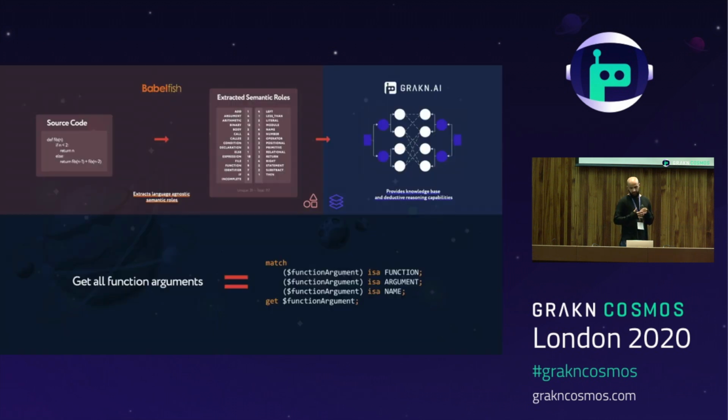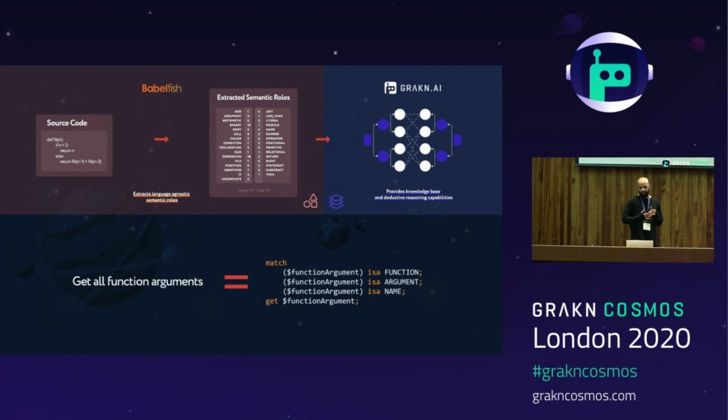So Babelfish creates this language agnostic structure, which is then stored in Grakn. Grakn is then used as a knowledge base and allows us to perform deductive reasoning over the source code stored inside of it. So using only Babelfish and Grakn, we could write this very simple query, which when executed will give us all the function arguments for any function stored in Grakn, regardless of what language it's written in. What we'd be looking for are any nodes which have the function, argument, and name roles simultaneously, which would only be true for actual function arguments.